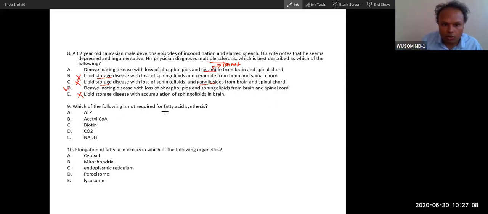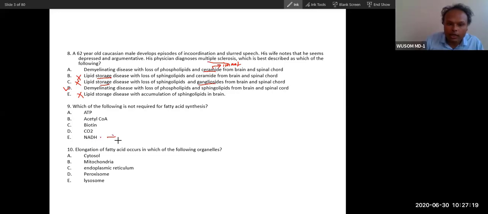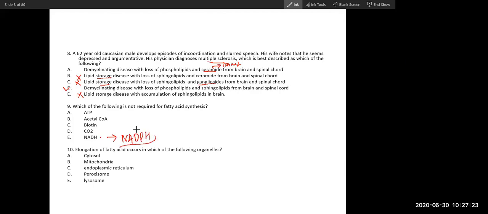Which of the following is not required for fatty acid synthesis? Tell me. Carbon dioxide. Yes. E. Rather than NADH, what is required? NADPH. Okay, NADPH is required.